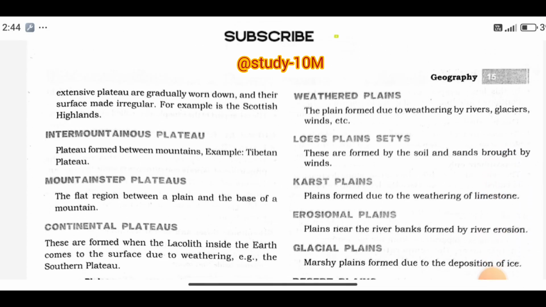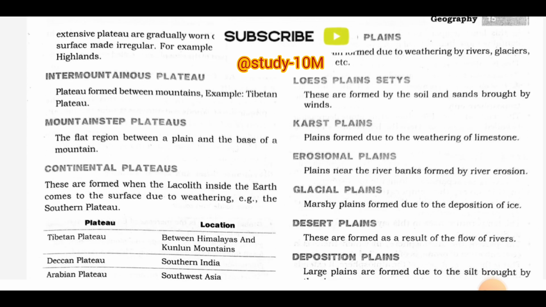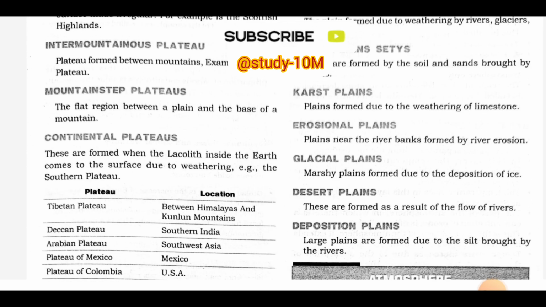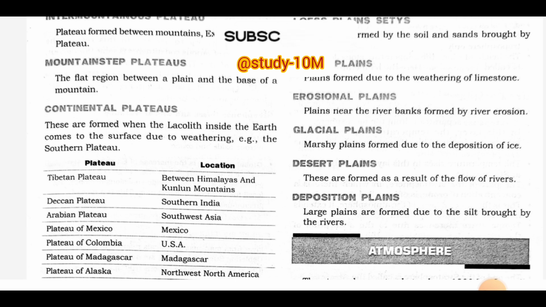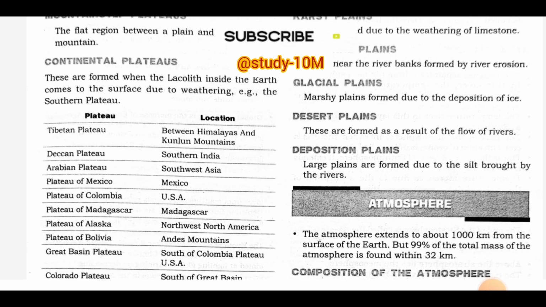Weathered plain. The plain formed due to weathering by rivers, glaciers, winds, etc. Loess plains. These are formed by the soil and sands brought by winds. Karst plains. Plains formed due to the weathering of limestones. Erosional plains. Plains near the river banks formed by river erosion. Glacial plains. Marshy plains formed due to the deposition of ice. Desert plains. These are formed as a result of flow of rivers. Depositional plains. Large plains are formed due to the silt brought by the rivers.